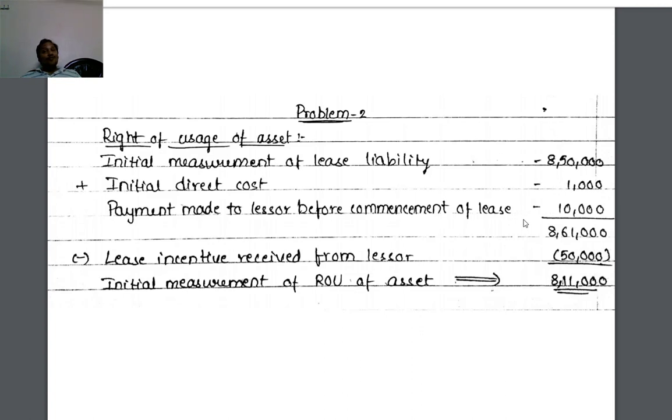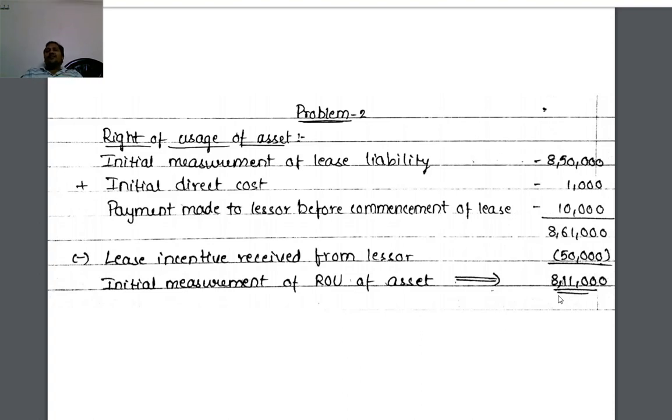Payment to lessor before commencement of lease 10,000. Total comes to 8,61,000. Less lease incentive of 50,000 received from the lessor. The remaining 8,11,000 is the initial value of the right of use of asset.